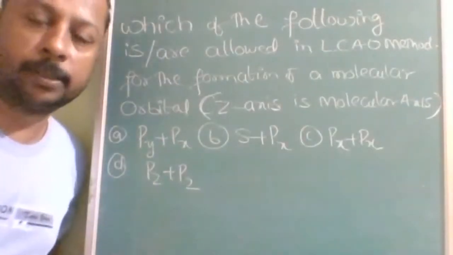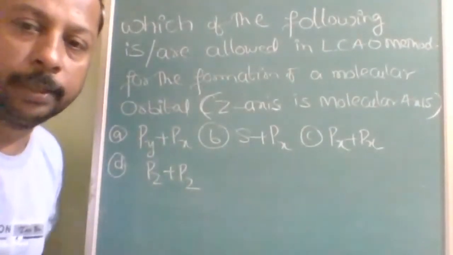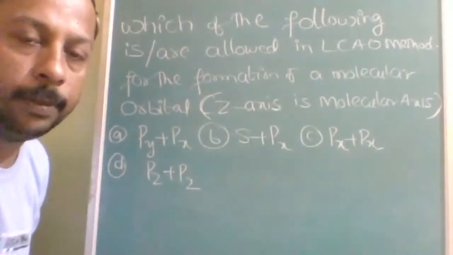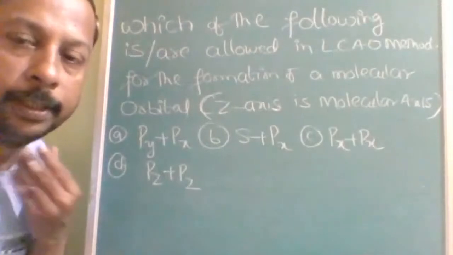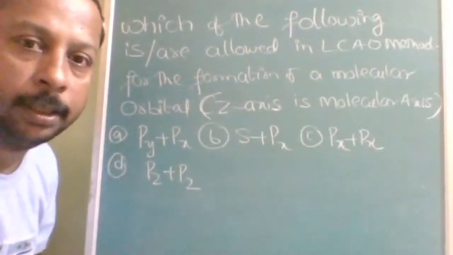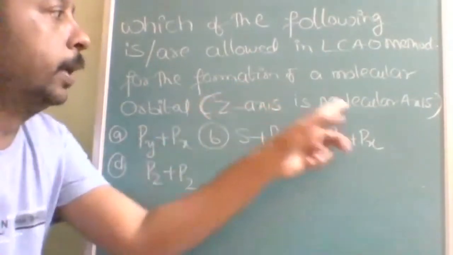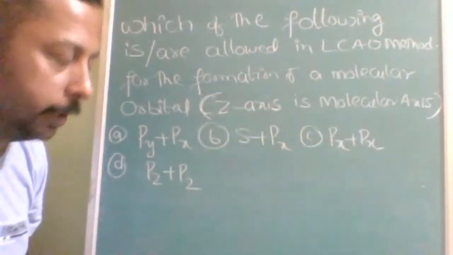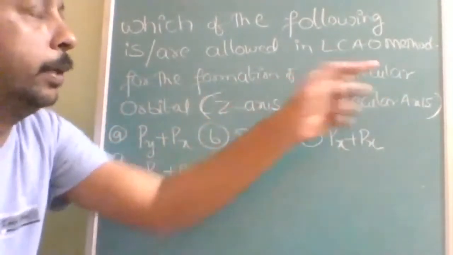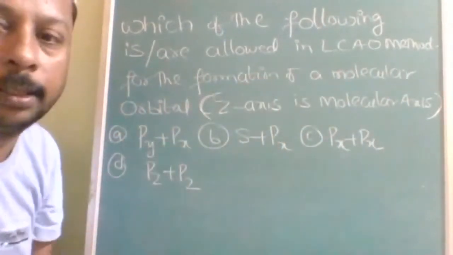Note down this question very carefully. All of you must be aware that during molecular orbital theory we will study px, py and pz. Sigma px, sigma py, sorry, pi px, pi py, then pz, the z axis, is the molecular axis. By considering the molecular axis as the z-axis, which of the linear combinations of atomic orbitals are allowed?